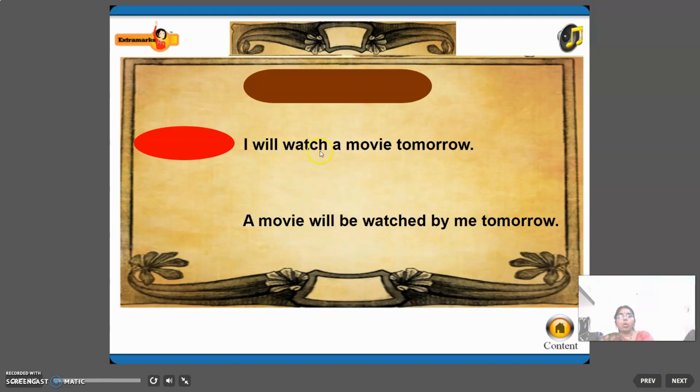Will watch is a future tense. It was changed as will be watched. A movie is the object, and that was changed as a subject in passive voice. I will watch a movie tomorrow. A movie will be watched by me tomorrow. That is a passive voice, right?